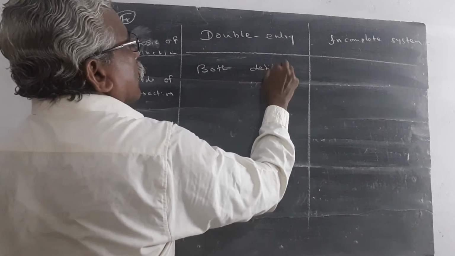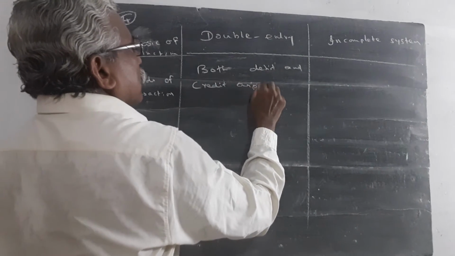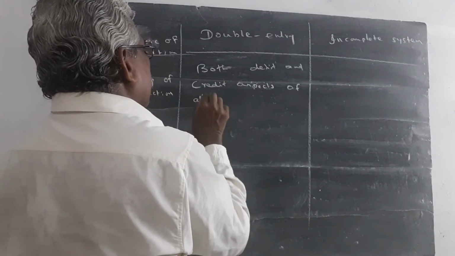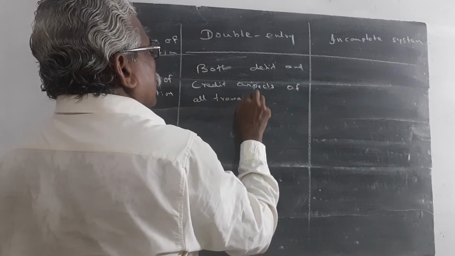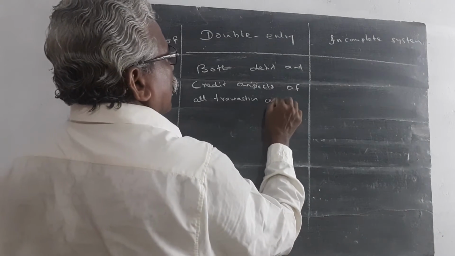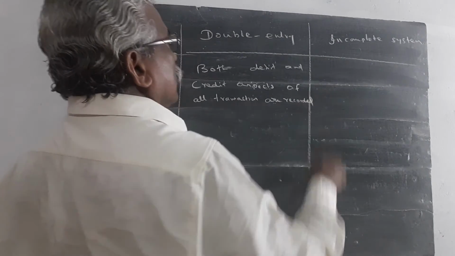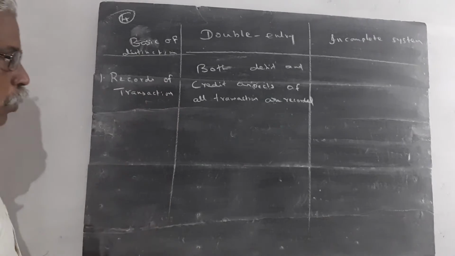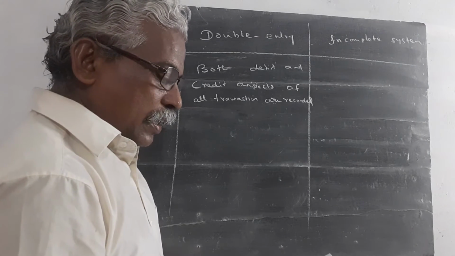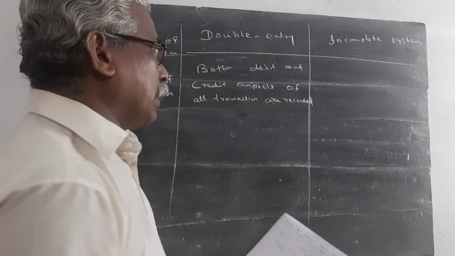Both debit and credit aspects of all transactions are recorded in the double entry system. In incomplete records, all transactions are not maintained completely.